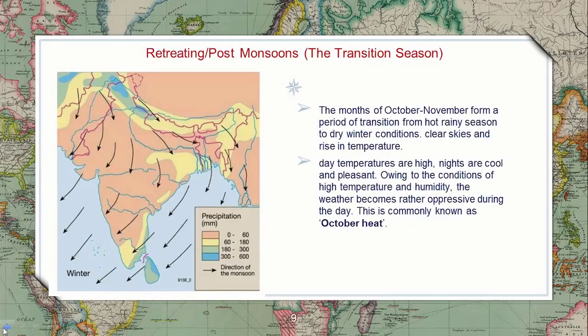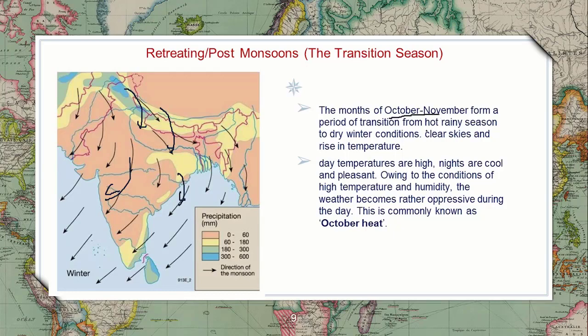Retreating monsoons. Now we have seen the winds are coming from the southwest. In the same way, the winds will be touching the Himalayas and they will be going back in this direction. In this direction, the winds will be going back, that is from the northeast direction. And these are caused mainly in the months of October and November.